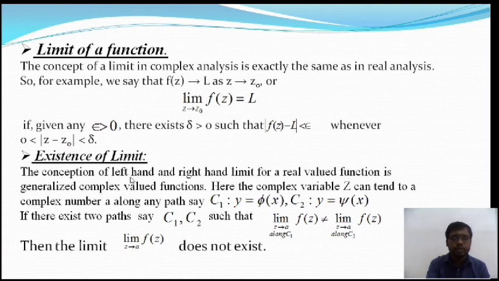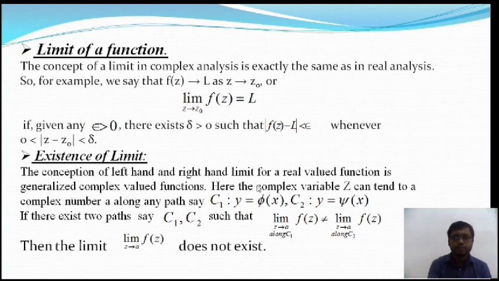Okay, so the existence of limit is the concept of left hand and right hand limit in the real variable. I think all of you know this one. When the left hand limit and the right hand limit are equal, then the limit exists in the real variable, and otherwise the limit does not exist. Okay, but there is a slight change in complex variables.